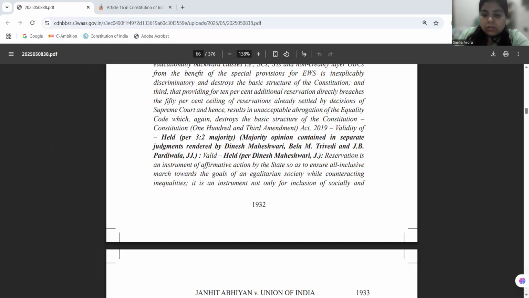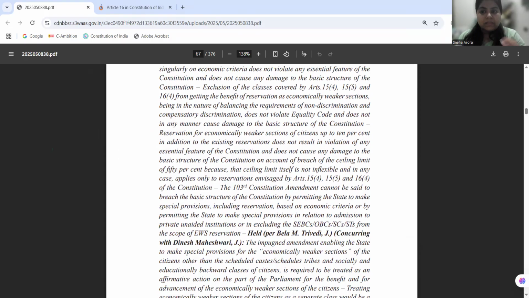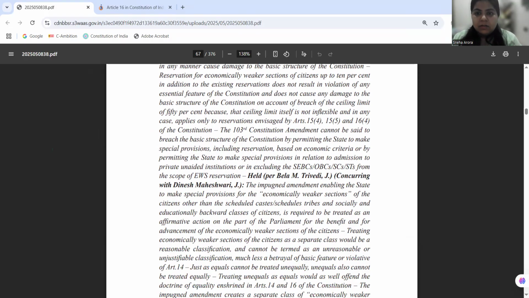And also, when we look at this judgment, we can say that on the question of whether Indra Sawhney's 50% upper ceiling is flexible or rigid, the answer is that it is not rigid but can be modified as per the transient nature of the need arising in cases of reservation.